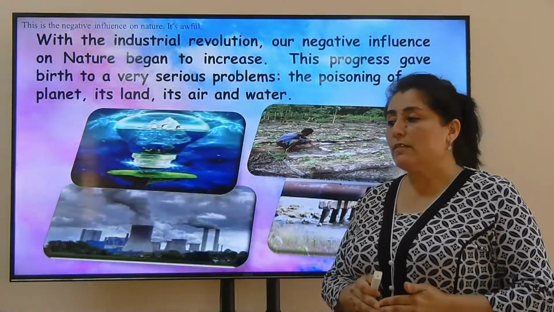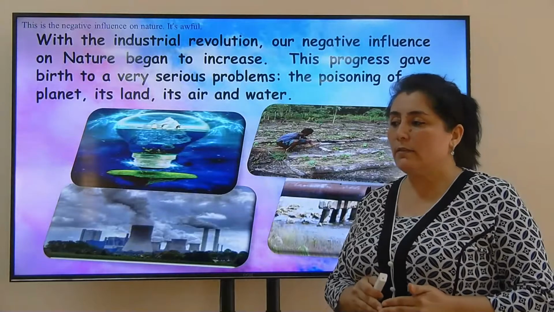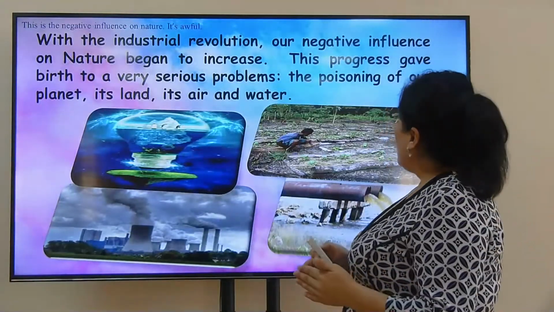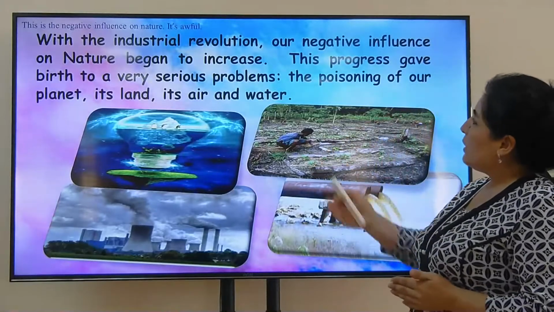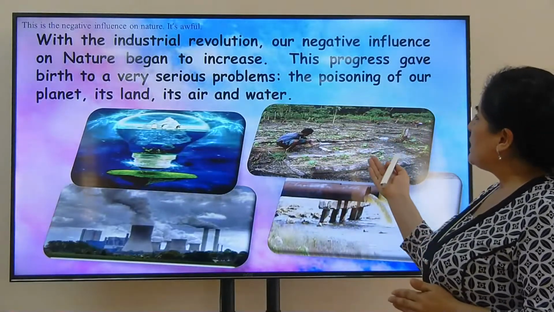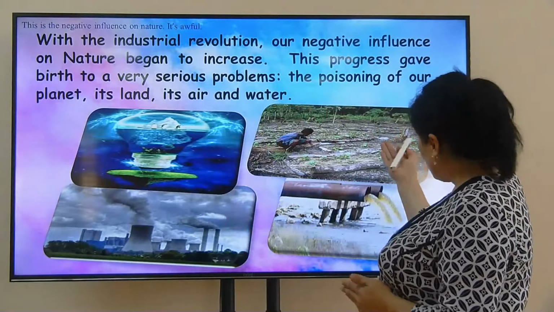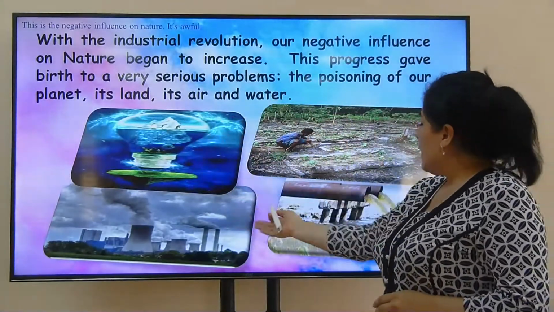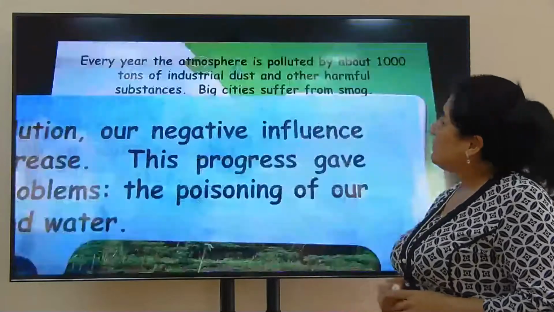With the Industrial Revolution, our negative influence on nature began to increase. This progress gave birth to very serious problems, for example, poisoning of our planet, its land, its air, and its water.